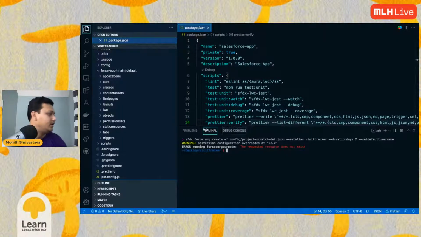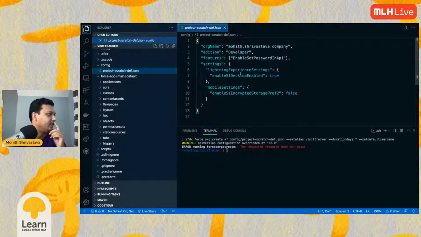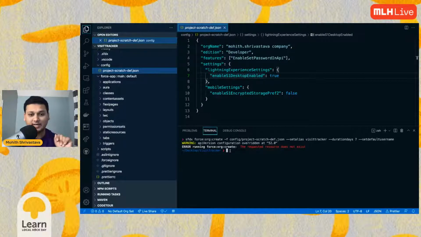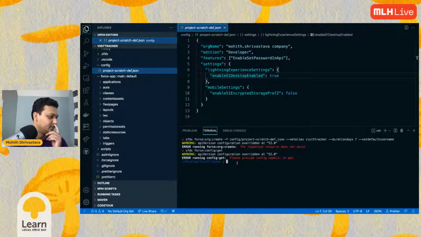Okay, so let's see. What happens is you have this configuration file. Now, if there is something wrong in this configuration file, sometimes that issue happens. And also, I think the dev hub that I have might not be correct. So let me make sure that that is set correctly. So the force config get, that's where I can see what's my default dev hub.